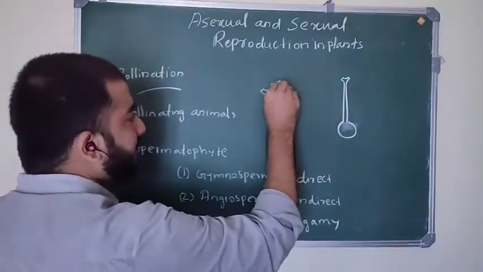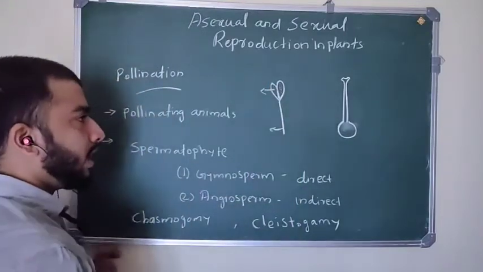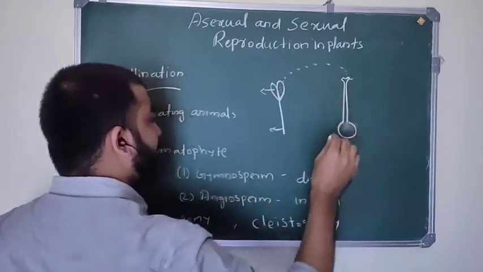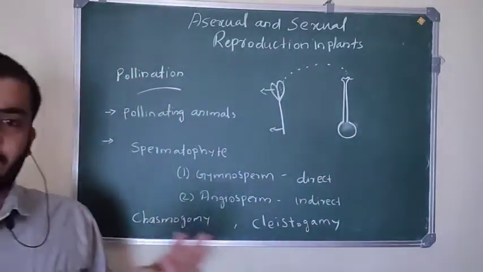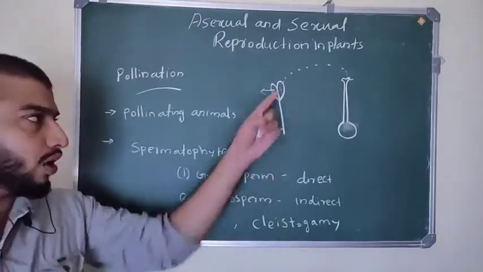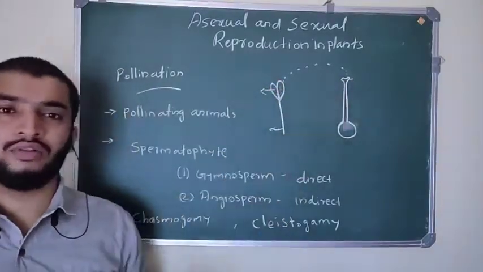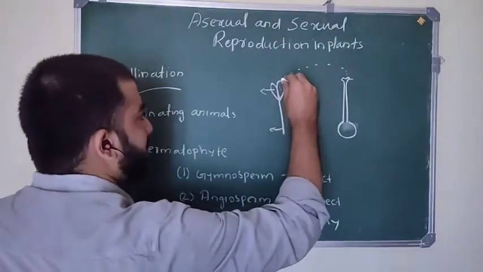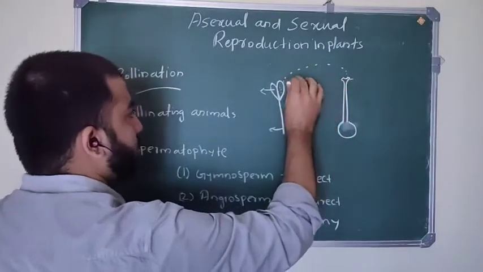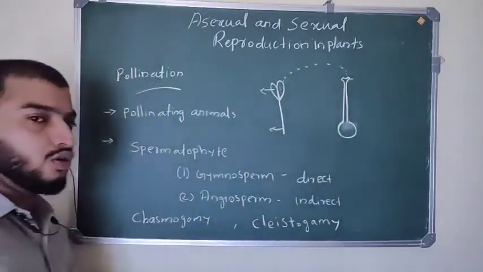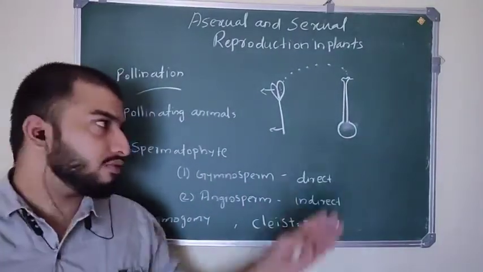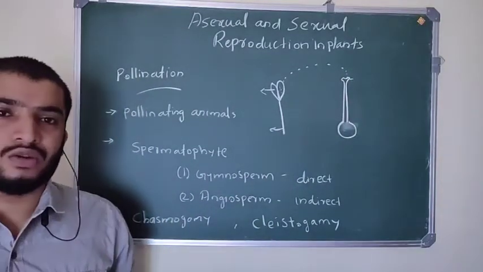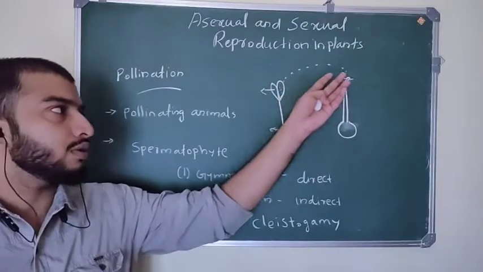Pollen grains are produced inside this anther, and these pollen grains are transferred from the anther to the stigma of a flower. That is called pollination. So pollination is the transfer of pollen grains from anther to stigma of a flower. These pollen grains must transfer to the stigma, so they need a mechanism for transferring. Pollinating animals help to transfer the pollen grains from anther to stigma, or abiotic agents also help in transferring pollen grains.